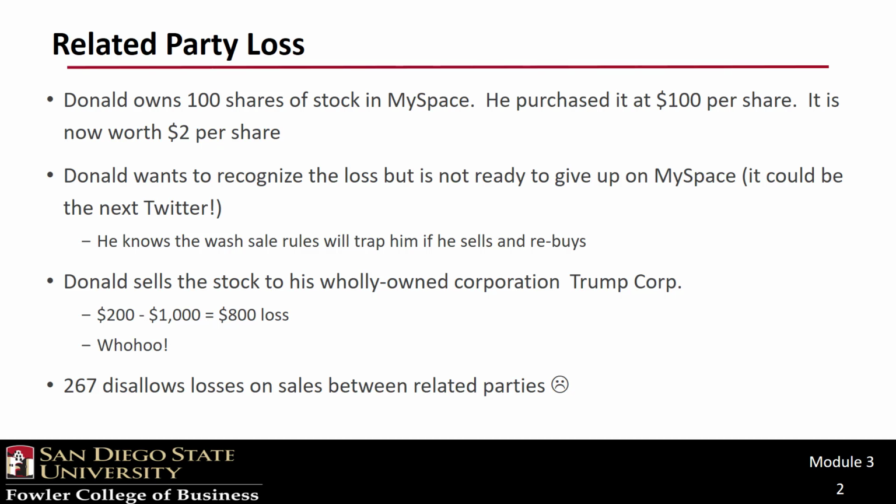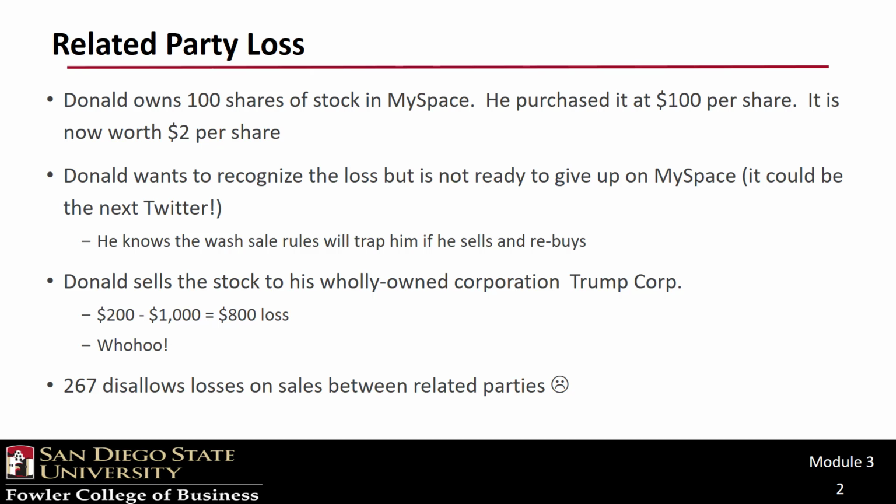However, Donald also feels that MySpace is the best social media site on earth. It's great. Ask anyone. He's looking for a way to have his cake and eat it too, so he decides to sell his MySpace stock to his wholly owned subsidiary, Trump Corp. He's not trying to cheat and sells it for the current market value of $2 per share, and thus hopes to recognize the $800 loss.